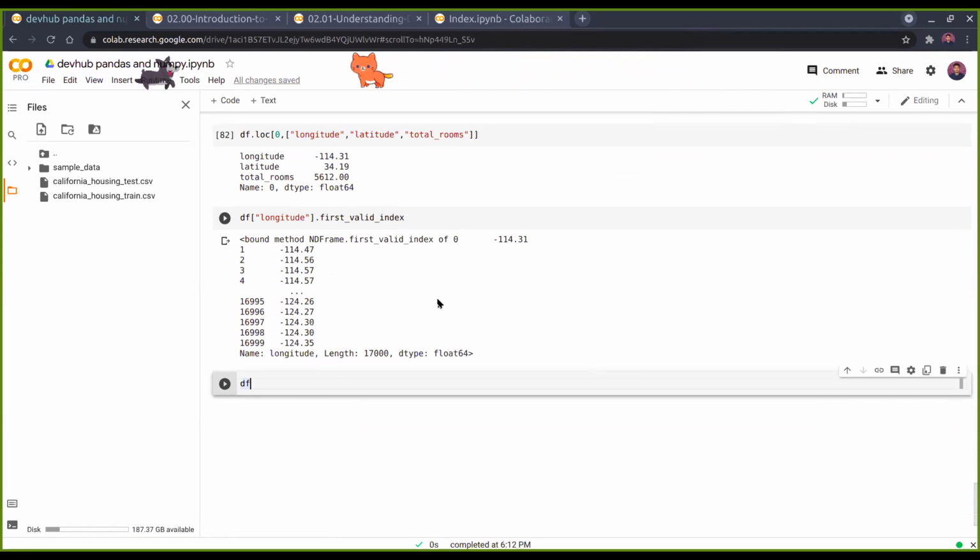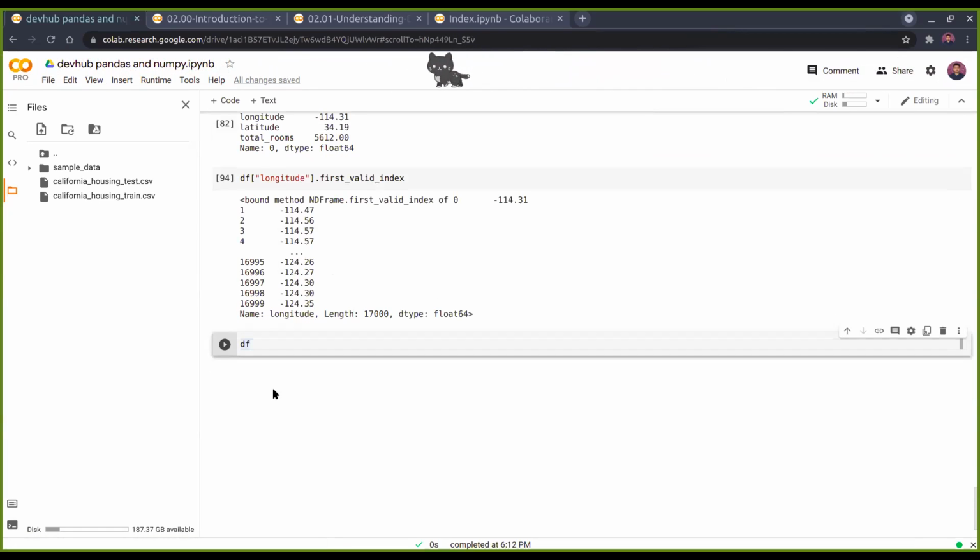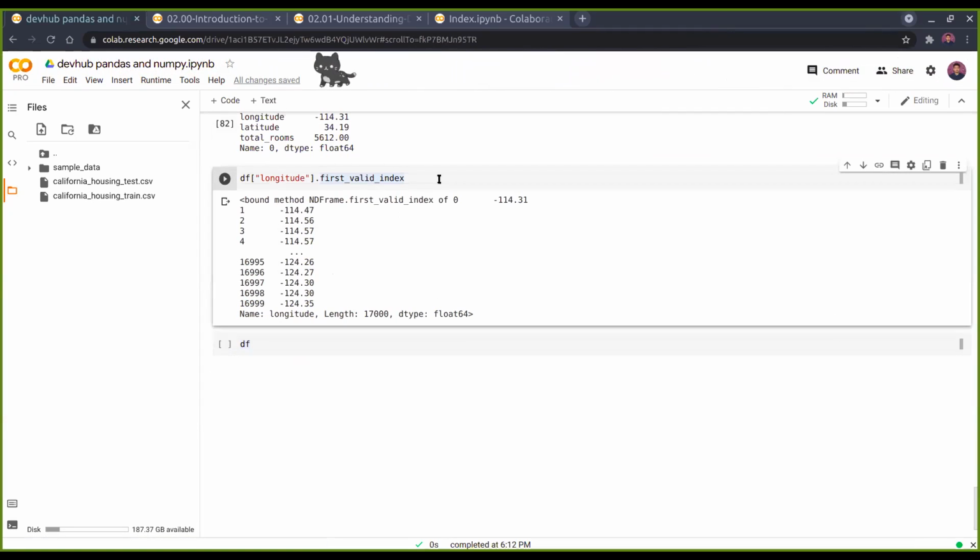Since there are no null values at the start, the starting longitude has a value like -114 something, so it would return from that. Say, for example, if you modify the values and put 3 nulls at the start, it would return from the 4th row. So this happens in first valid index. You can extract the first valid value in any column, which is a non-null value.